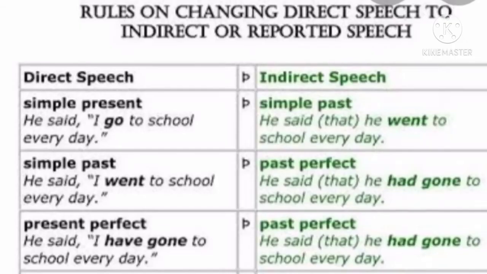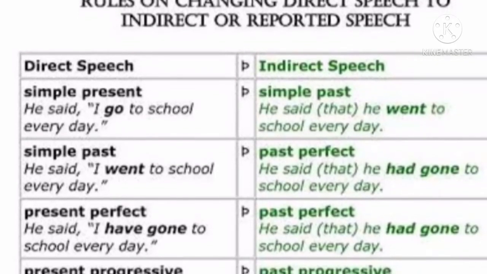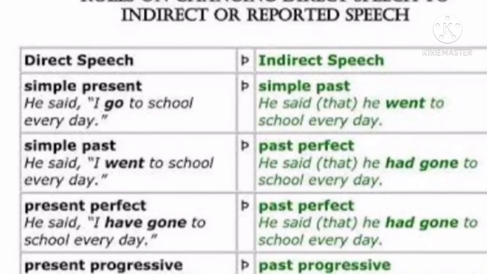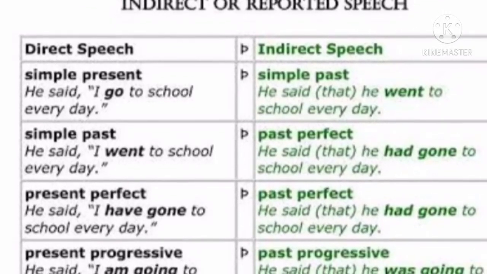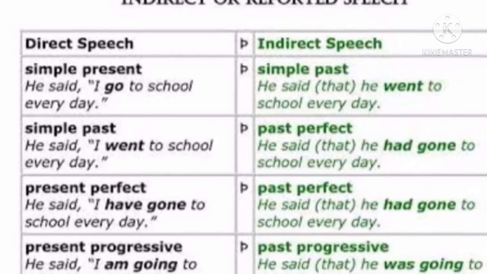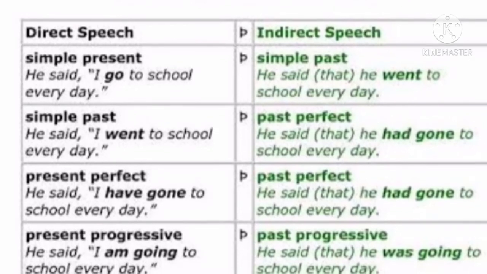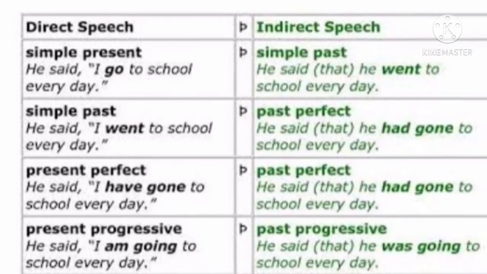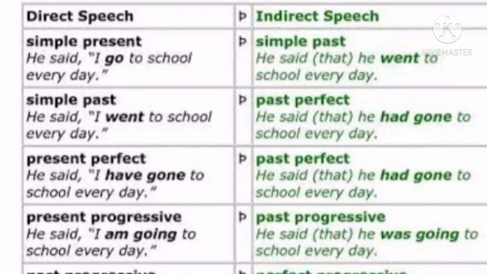Now let us also know with examples what are the rules on changing direct speech to indirect or reported speech. If the direct speech is in simple present form, the sentence is: he said, "I go to school every day." The indirect speech will be: he said that he went to school every day.